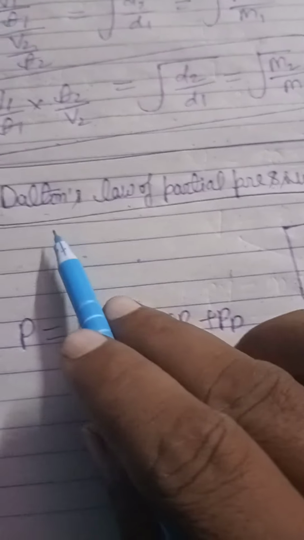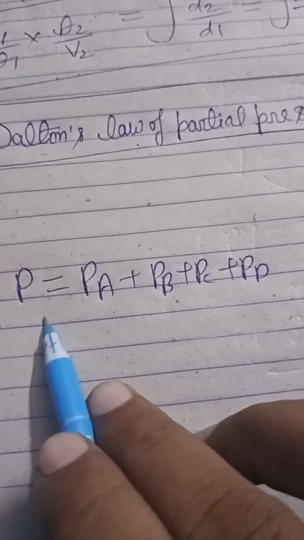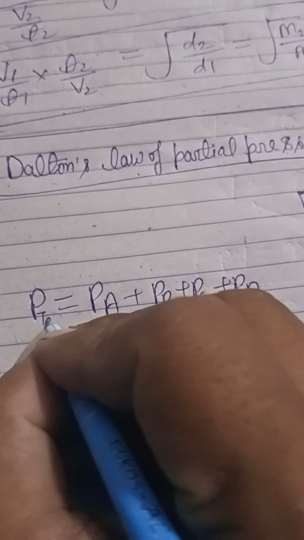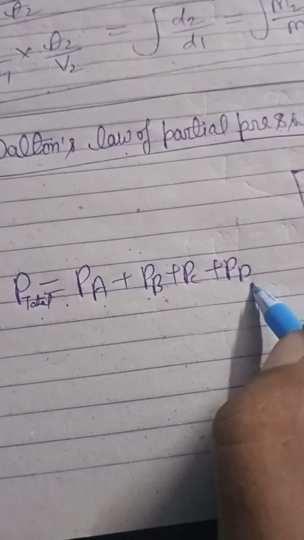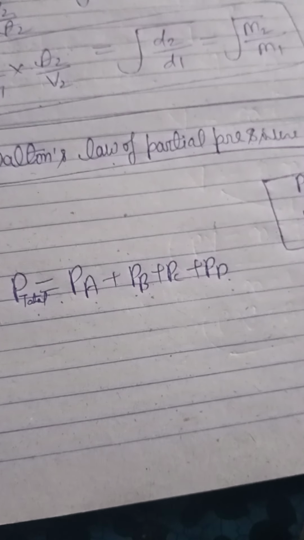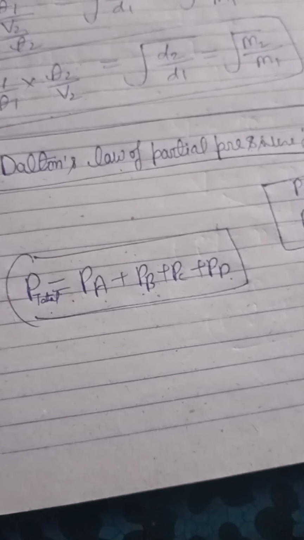Once again, Dalton's law of partial pressure. If two or more non-reacting gases are enclosed in a vessel, then their total pressure P total is equal to sum of their partial pressures. The small amount of pressure is called partial pressure. So this is Dalton's law of partial pressure.